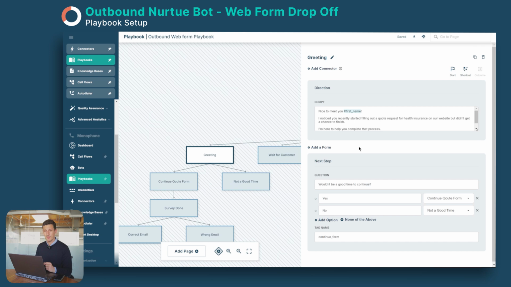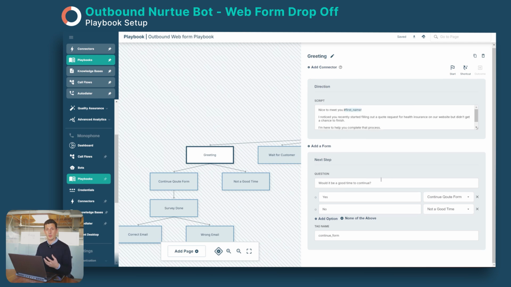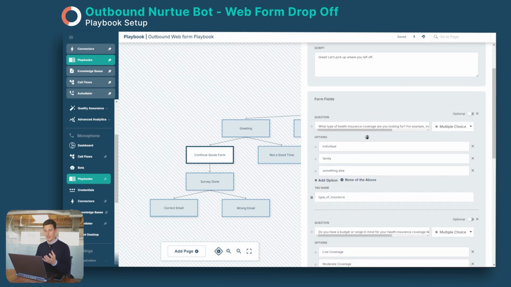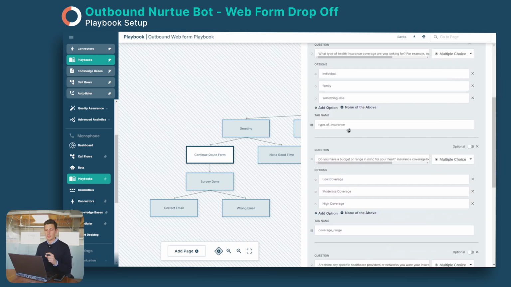Nice to meet you, first name. Nice to meet you, Sebastian. Would now be a good time to fill in. We of course explain calling from a health insurance, and would now be a good time to continue the form. Yes. We then continue the form. We have our then form here where we save all the answers in these tags.